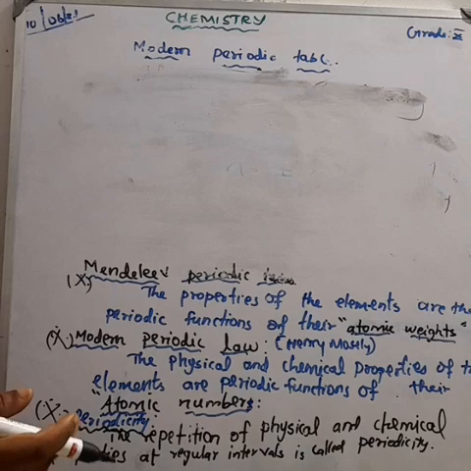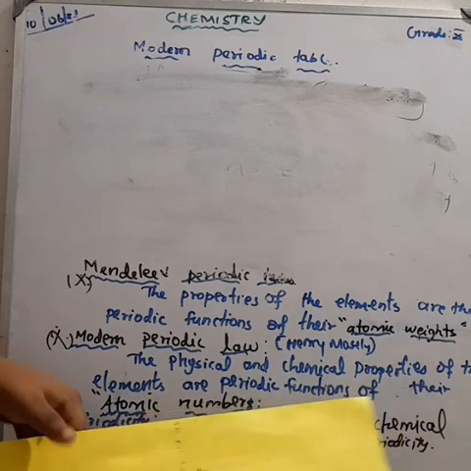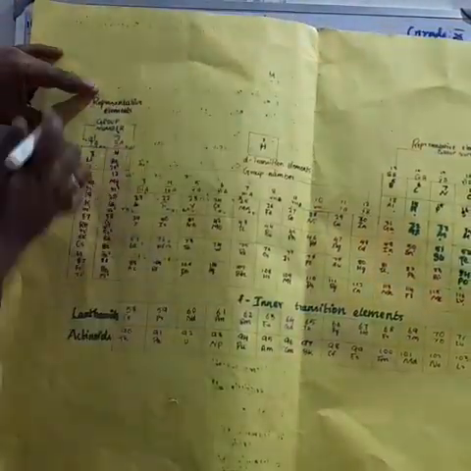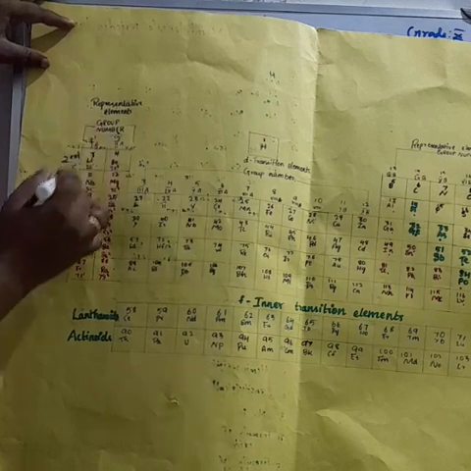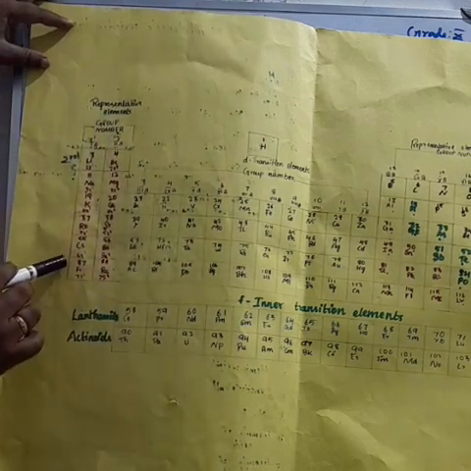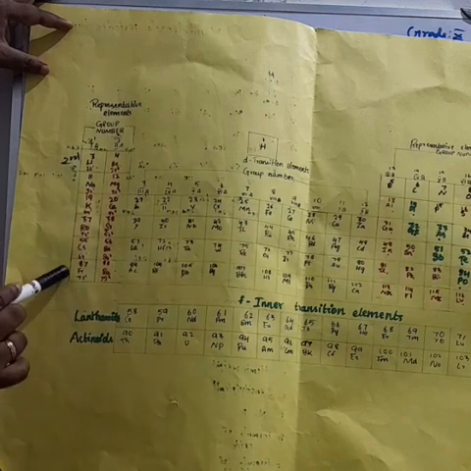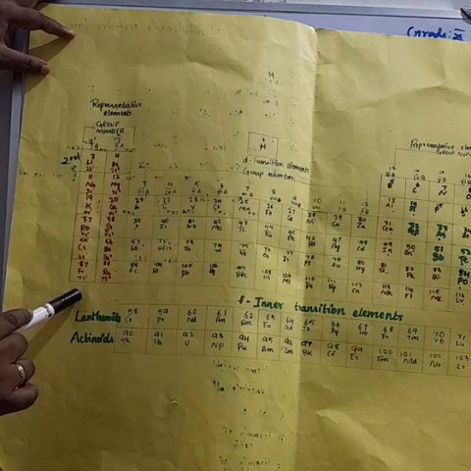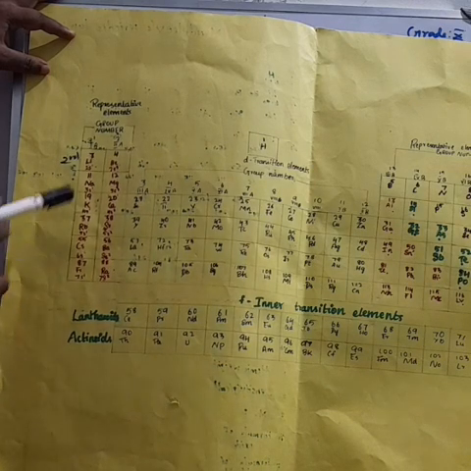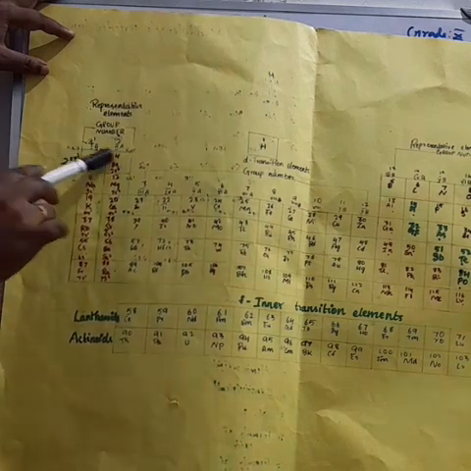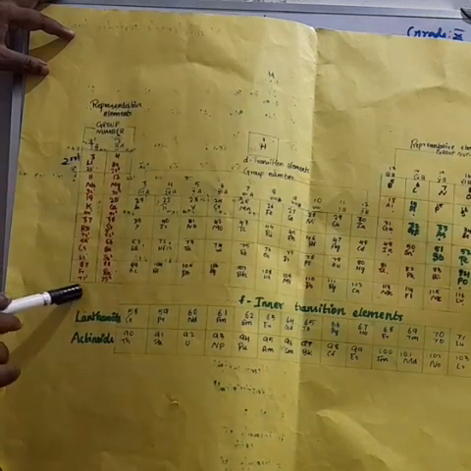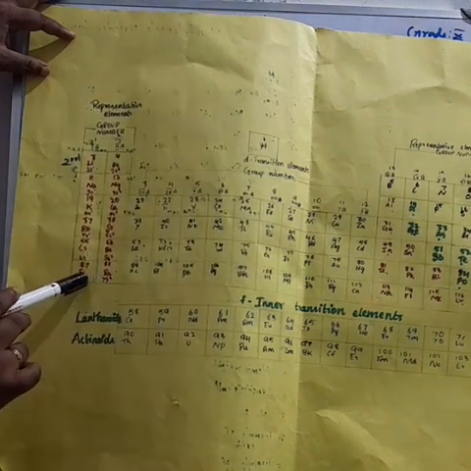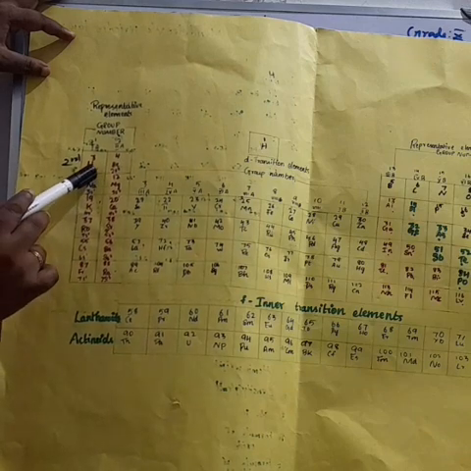Here, see, we have different elements: lithium, sodium, potassium, rubidium, cesium, francium. All these are different elements, but they show similar chemical properties. These elements are grouped together in the modern periodic table. So the first group elements have similar physical and chemical properties. Second group elements also have similar physical and chemical properties, because they end with the s orbital.